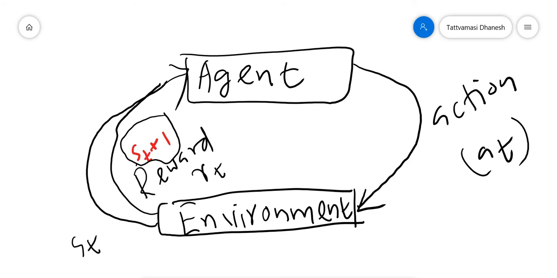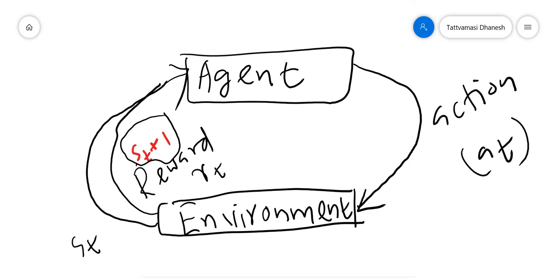For example, if you perform well in your exams, you will be promoted to a very good college. You will be rewarded, and your environment itself is changing, your state is changing. In the same way, you can compare it with the agent as well.